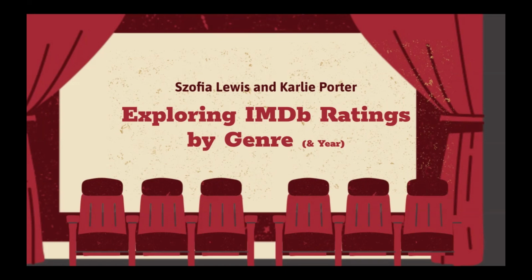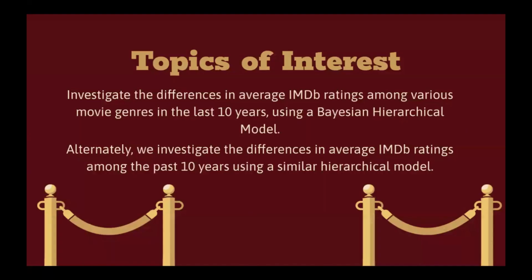So for our project, we're exploring IMDb average ratings by the variable of genre primarily, and then we do a second one by year. Our topic of interest primarily was looking at the differences in film ratings among various genres. But we also built a second model looking at the differences in ratings by year, just to see if there was a difference between pre and post-pandemic movie ratings.